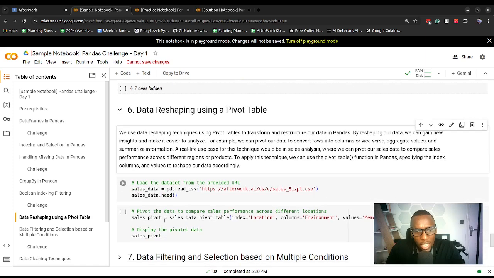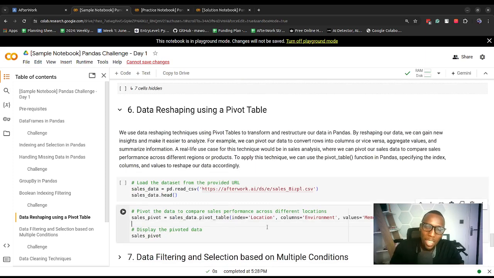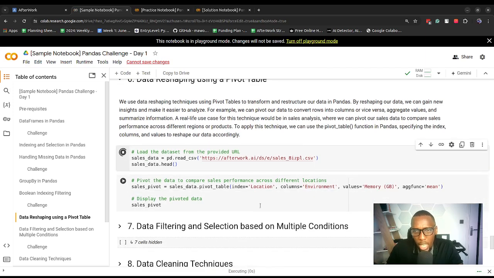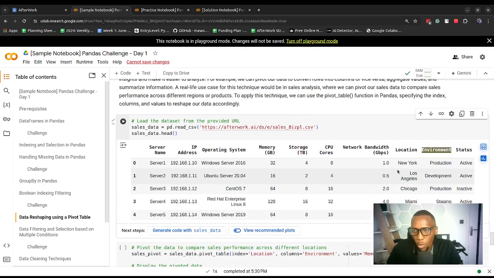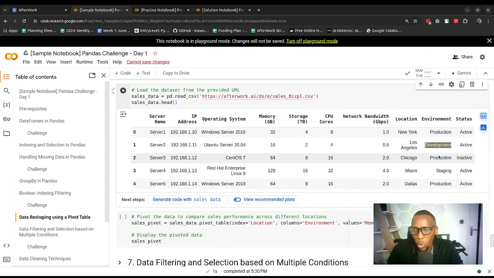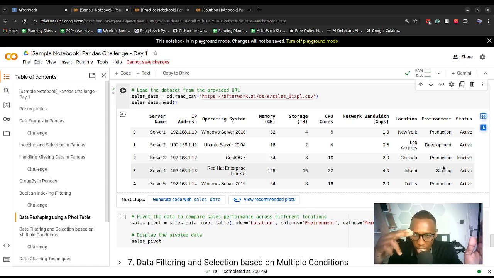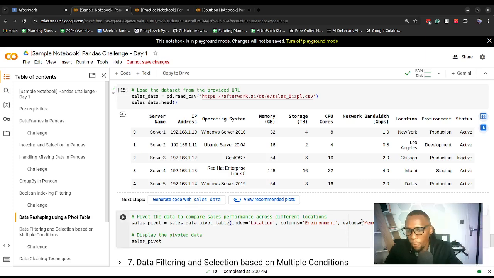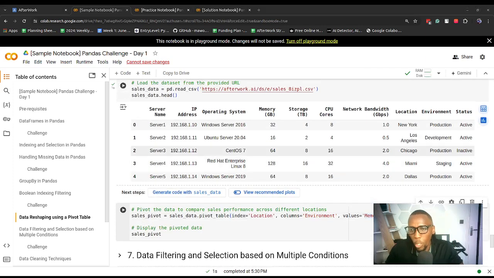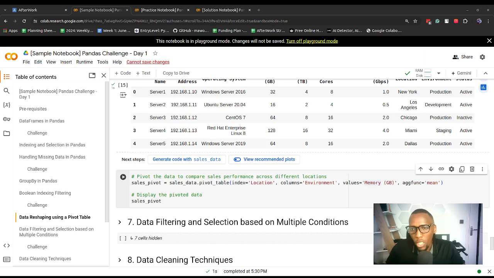So for example, in our case, we are going to create a pivot table, a summary table, that has location, but then it has columns for environment. So in the environment variable, let me load this data set. Which you see here, we have production, development, production, staging. So we have production, development, and staging, three values. So we'll have a pivot table with location, then production, then development, then staging, and then it will tell us the mean number of values of memory for each and every location. So that's what we're going to get here.